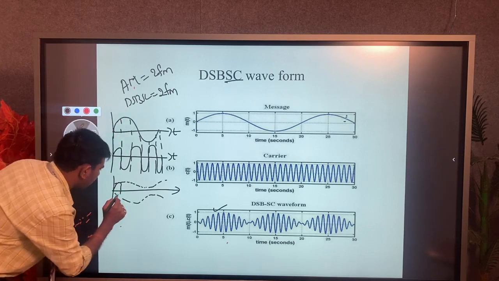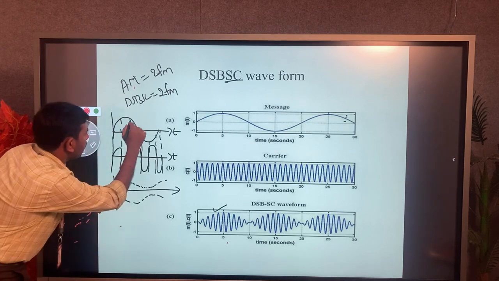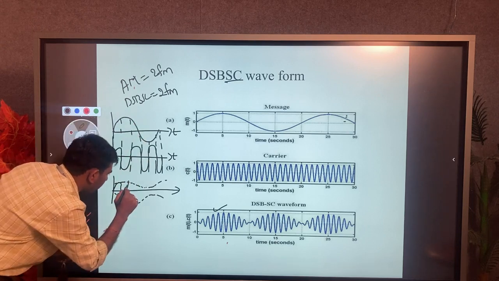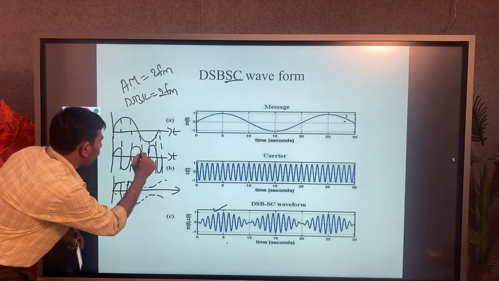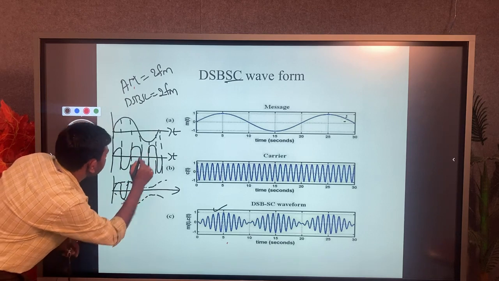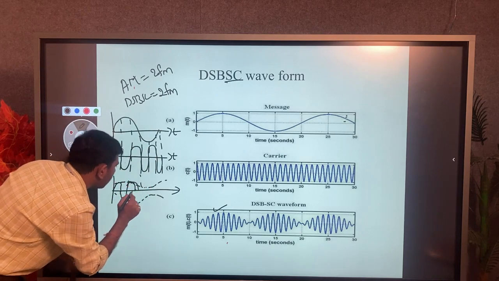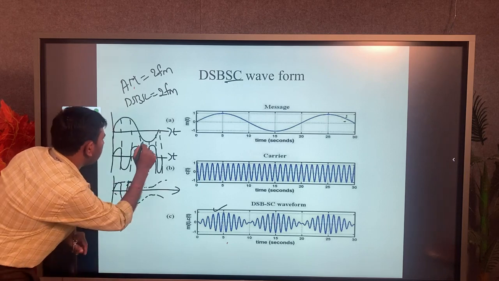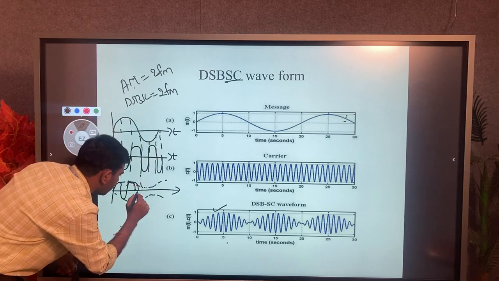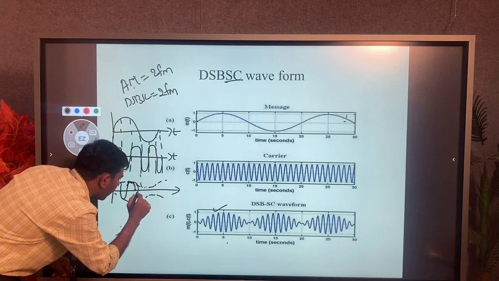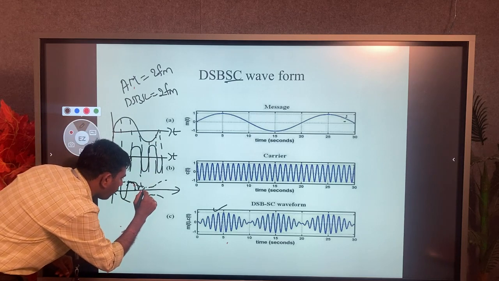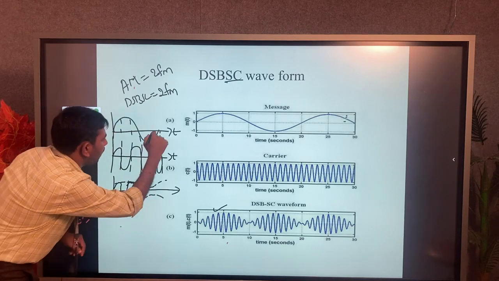Plus into minus gives minus, and plus into plus will be plus. So now observe here, minus into minus gives plus, the wave will start again from the positive side, and minus into